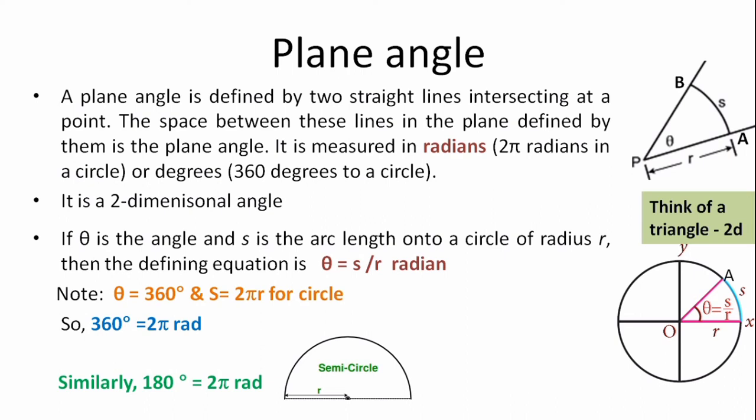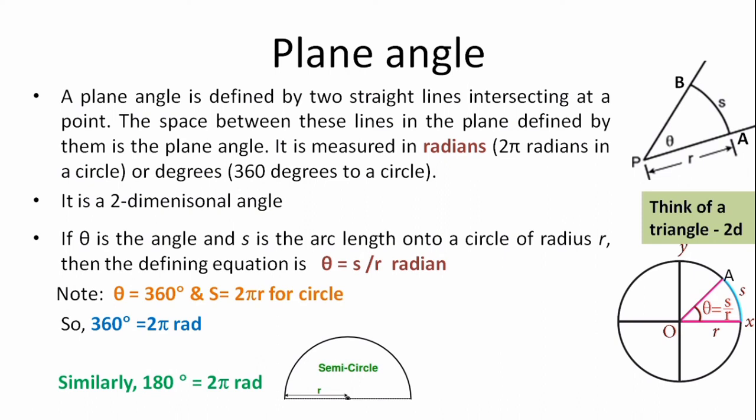We know that for a complete circle theta is 360 degree and S is 2 pi r, which is the circumference of the circle, which means the circle has a total of 360 degree all the way around the center, and arc length S becomes the circumference of the circle, 2 pi r.